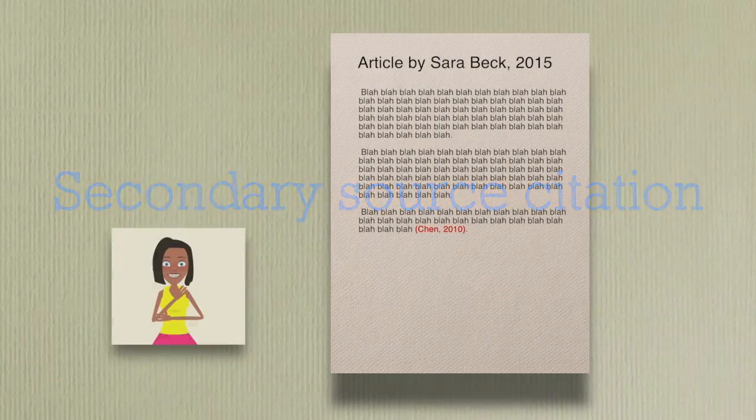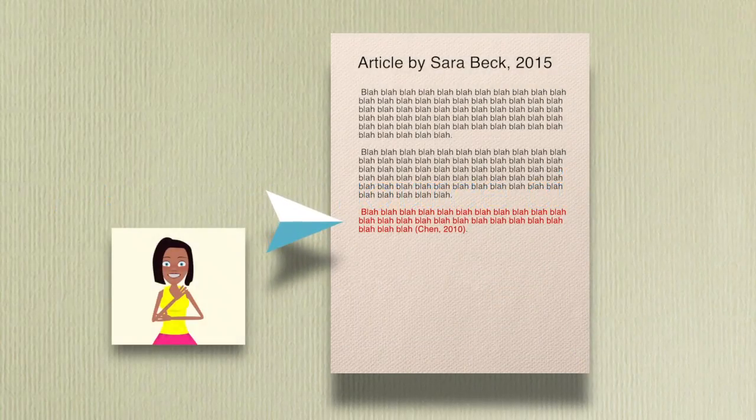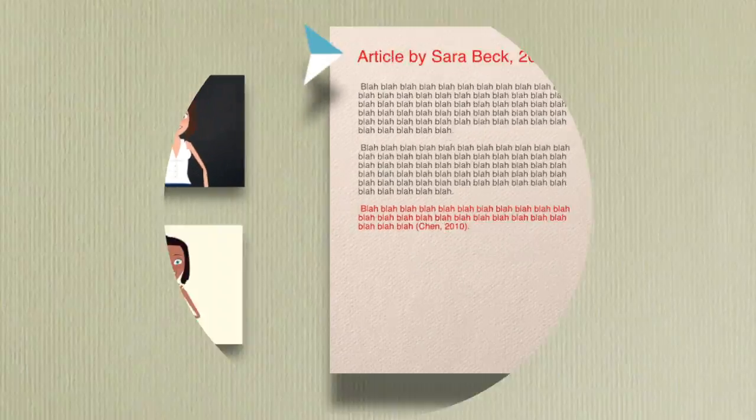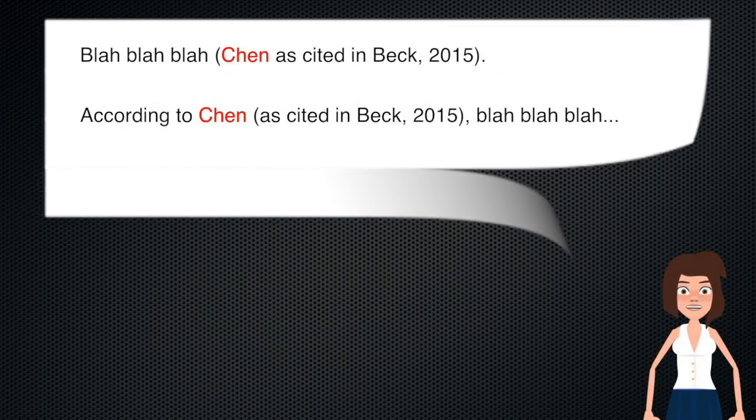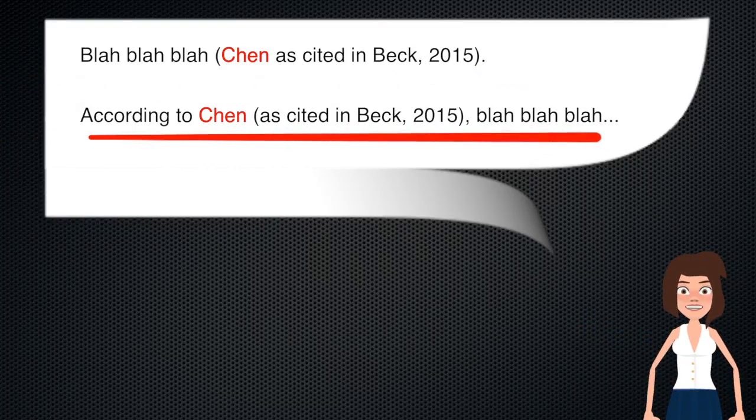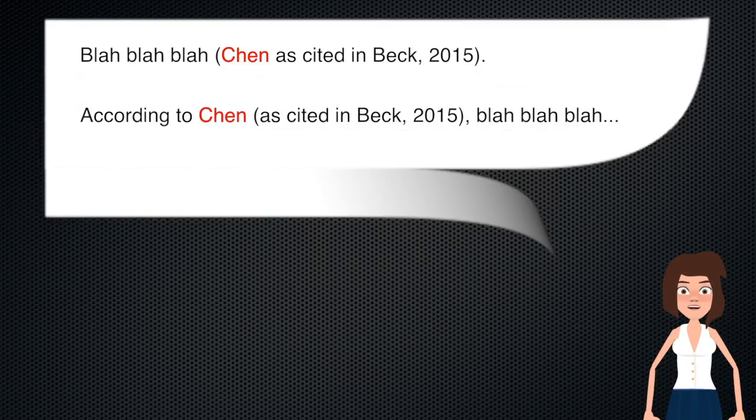Basically, you have to give credit to Chen for her idea, but then you have to indicate that you got the information from my paper. So here's what you do. You can do it entirely in a parenthetical citation or in a signal phrase. I want you to note a couple of things here. First, note that we leave out the year when we're talking about Chen. We only use the year for my paper.